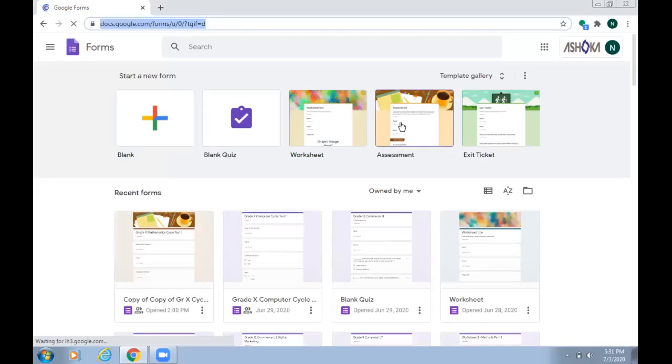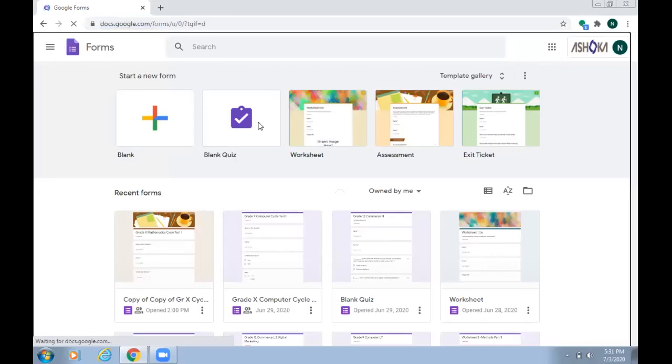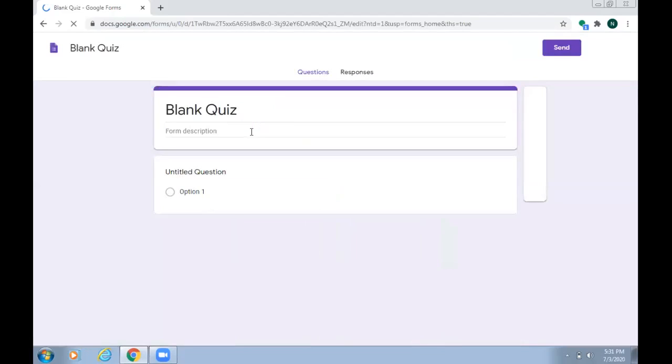First I will show you the blank quiz. Just click on the blank quiz. So here you can see the ready-made template of the blank quiz.